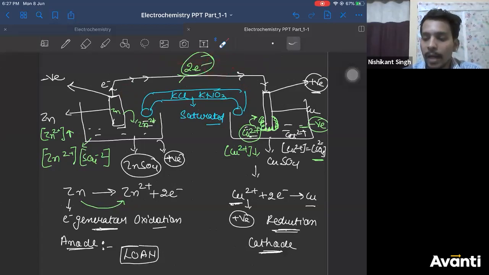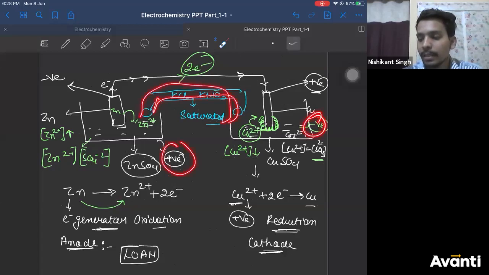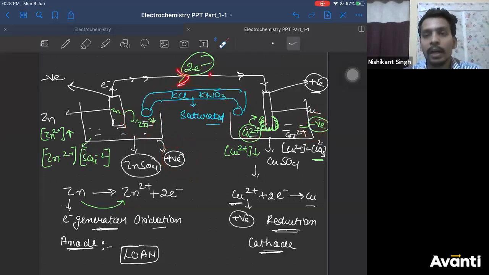Now, as the oxidation happens, positive charge develops here, negative charge develops here. To neutralize these charges, we use a salt bridge. So the salt bridge neutralizes these charges as well as completes the internal circuit. In the outer circuit, current is carried by electrons. In the inner circuit, current is carried by ions of the salt bridge, right? So this is what I had to explain, right?